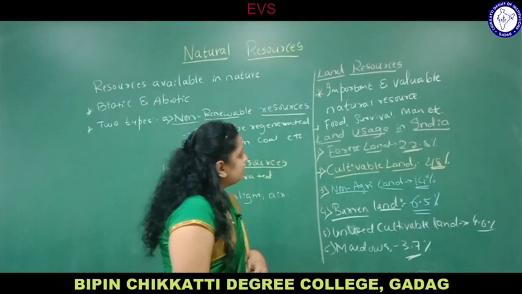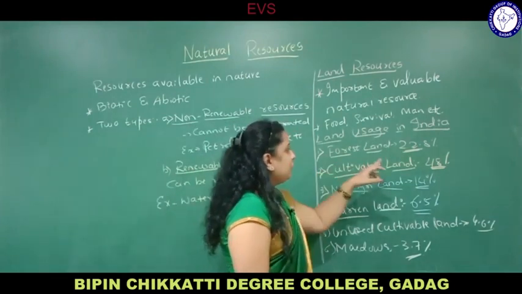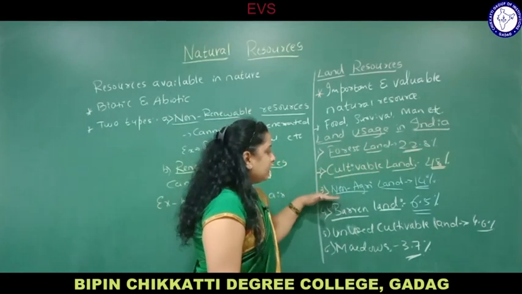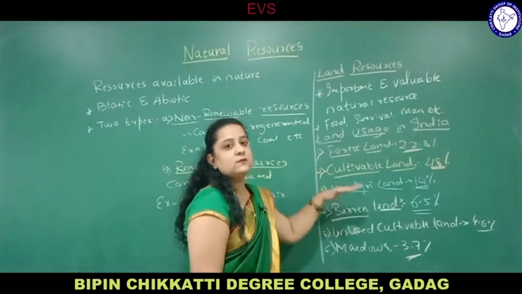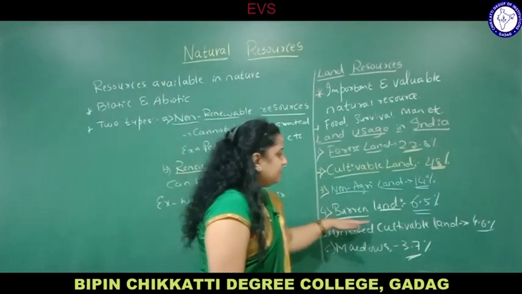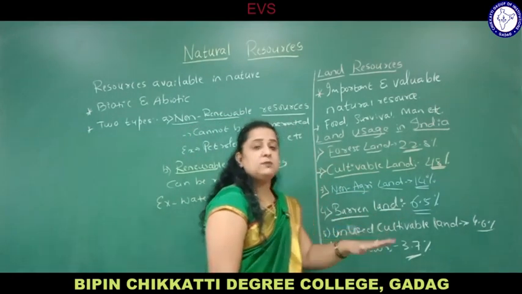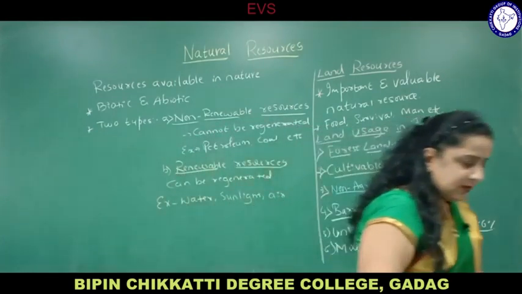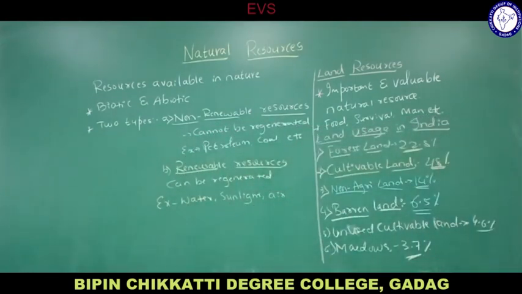So land usage in India: forest land 22.8%, cultivable land 48%, non-agricultural land means for building of roads, railways, dams, etc. Barren land means completely not suitable for cultivation. Unused cultivable land is 4.6%, and the last one is meadows, about 3.7%.